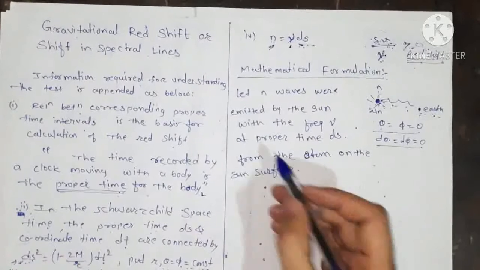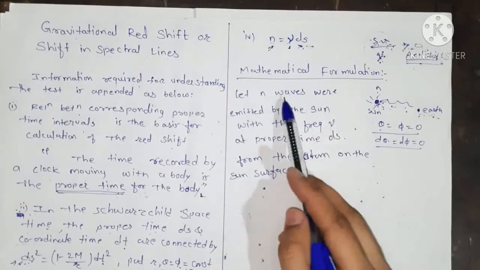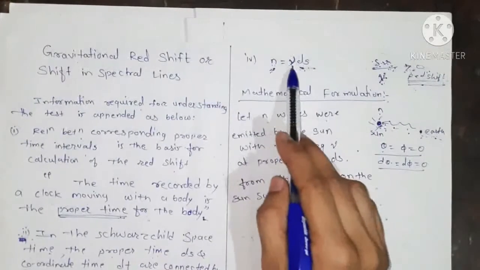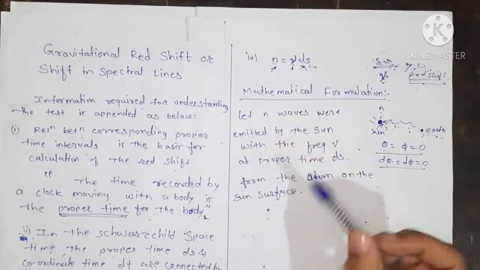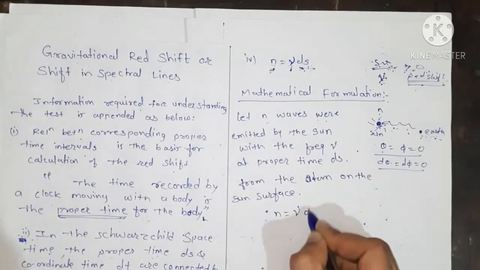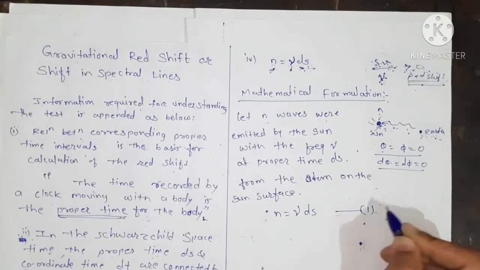The number of waves is given by frequency into the proper time. So we write n equals nu ds, and we give this as equation number 1.